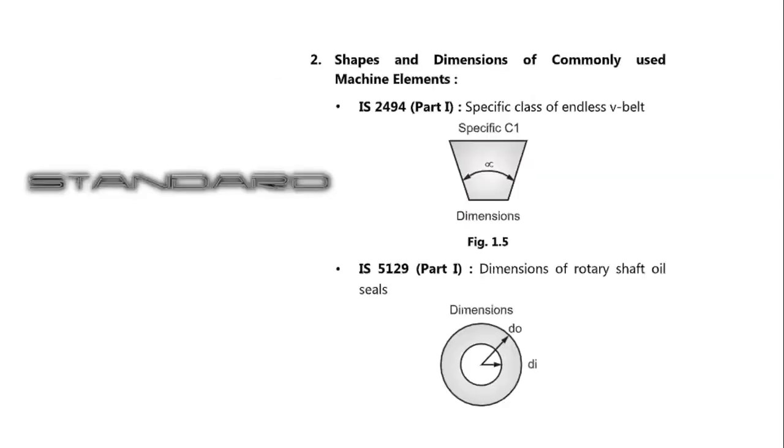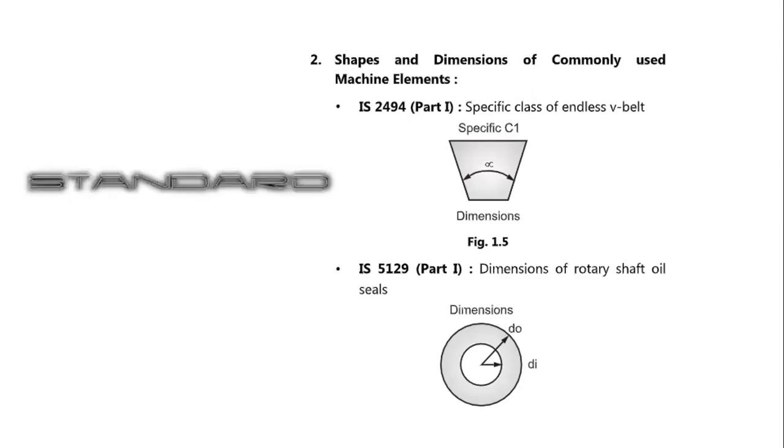Next, suppose you're using certain machine elements like shafts or belts, then there are standards for them also. For example, you can see IS 2494 part 1. This is a specific class of endless V belts. Right, same way IS 5129 part 1.